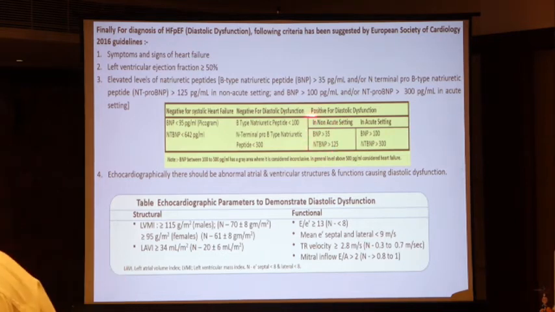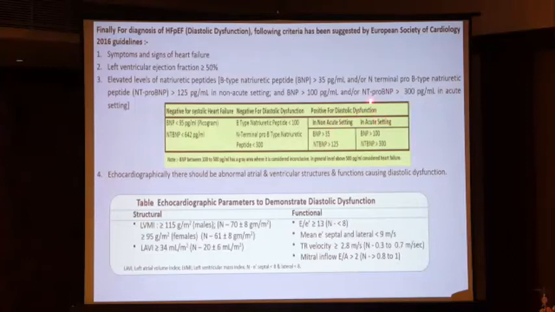It is in the acute setting of the diastolic dysfunction. In acute setting, non-acute setting, sorry. In non-acute setting, you will find BNP more than 35 and NT-proBNP more than 125. But in acute setting, you will find BNP more than 100 picogram per ml, and NT-proBNP more than 300 picogram per ml. Then it is diastolic dysfunction.